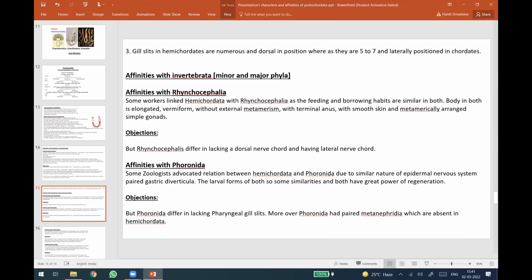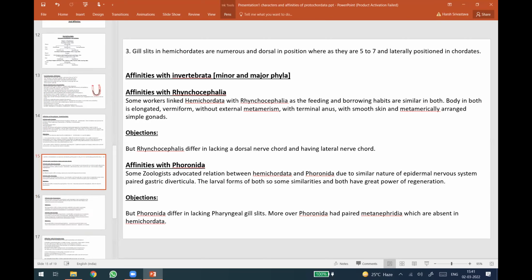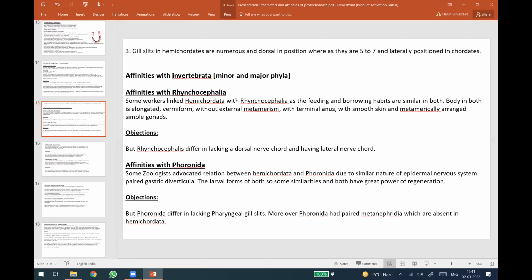Affinities with invertebrata. Now, when it is not kept in association with the chordates, Hemichordata has been kept with many minor and major phyla. What are these minor and major phyla? We have seen them when we were doing biodiversity. Among the minor and major phyla of non-chordates, the first affinity was with Rhynchocephalia, linked because the feeding and burrowing habits were similar.